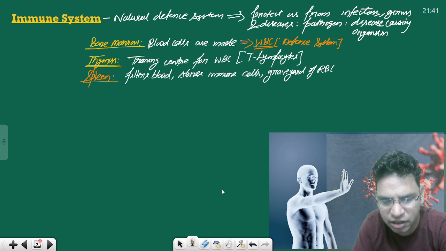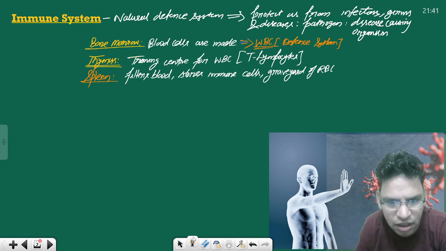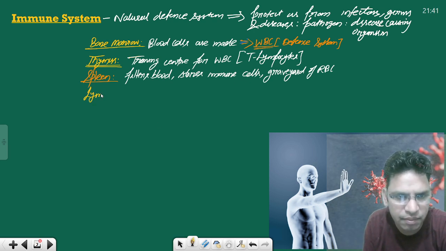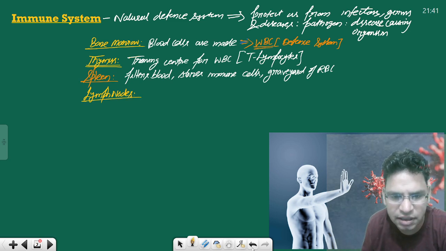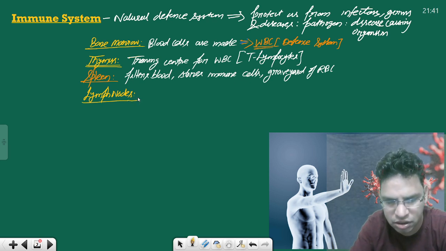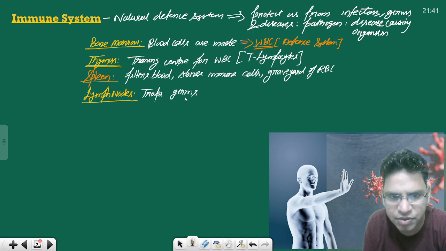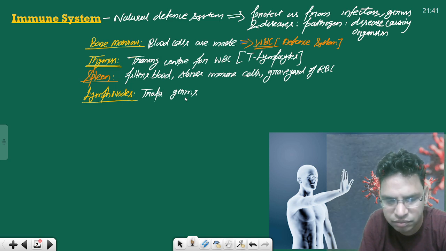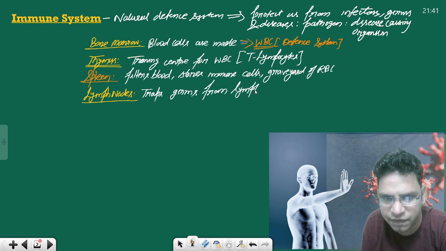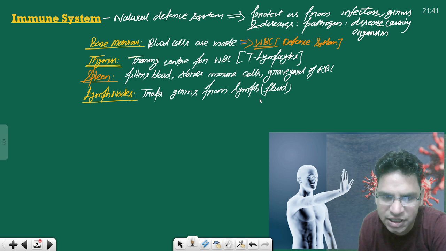Apart from the spleen, you know about lymph nodes, part of the lymphatic system. Lymph nodes have WBC. You must be knowing about lymph nodes. What do they do? They trap germs from lymph. Lymph is a fluid which doesn't have RBC. It has few WBC.